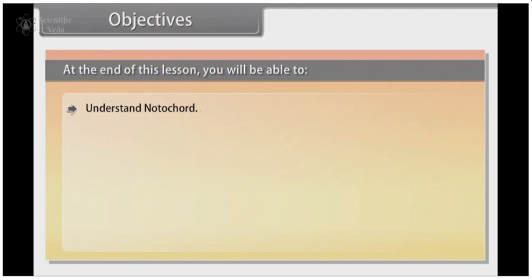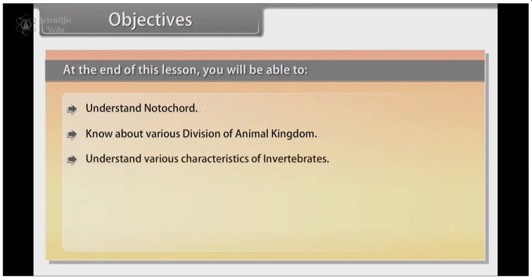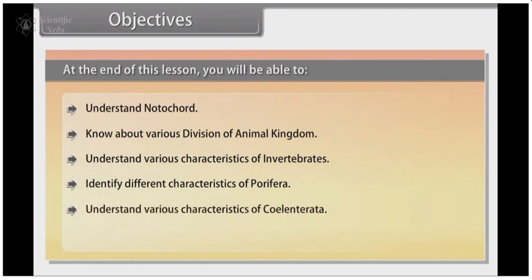understand notochord, know about various divisions of animal kingdom, understand various characteristics of invertebrates, identify different characteristics of Porifera, understand various characteristics of Coelenterata, identify different characters of Ctenophora.